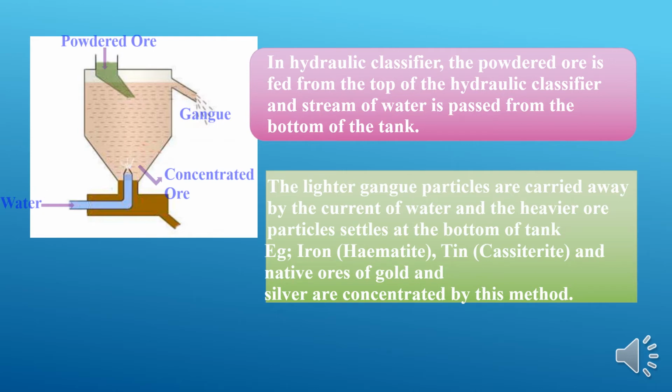As soon as the current of water is passed, all the lighter gangue particles will be carried away by the water at the top of the tank. Here we have A, that is gangue particles, whatever the lighter earthy particles are there. These lighter earthy particles will be floating on the top of the tank. Later they are skimmed off through this outlet, and these lighter earthy particles are called gangue. These are unwanted impurities, and the heavier ore particles will be settling at the bottom of the tank.